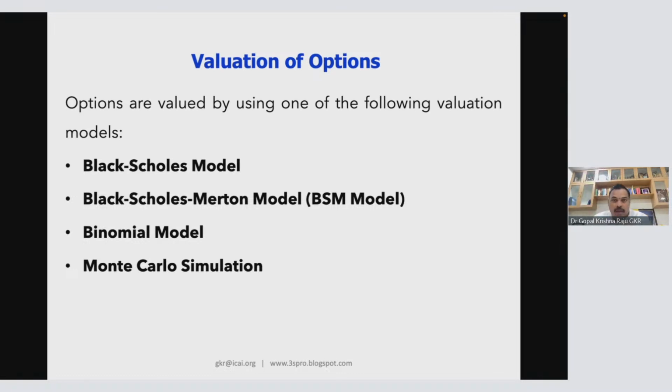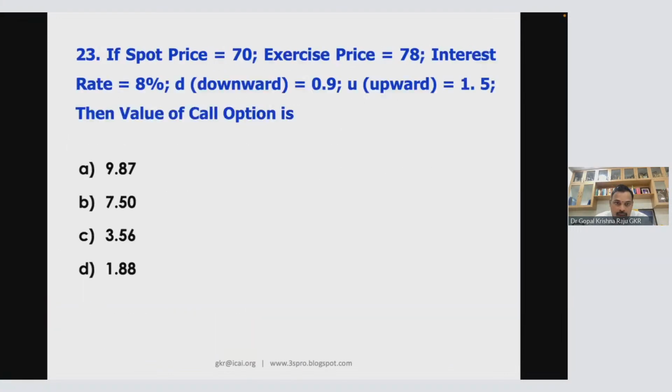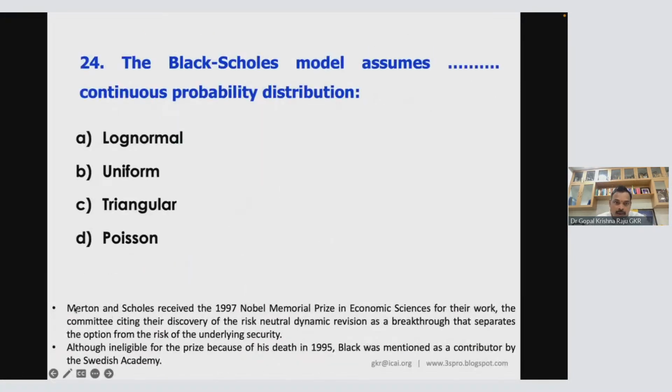Black-Scholes-Merton model is a formula application, and for your information, in finance, Black-Scholes-Merton has got the Nobel Prize. Okay, Nobel Prize winning model. Merton and Scholes received the 1997 Nobel Memorial Prize in economic science for their work, the committee citing their discovery of the risk-neutral dynamic revision as a breakthrough that separates the option from the risk of the underlying security.